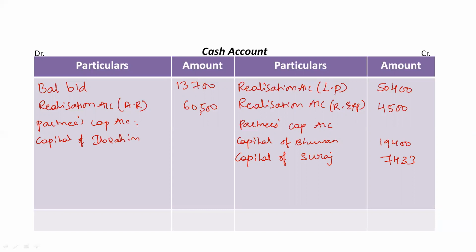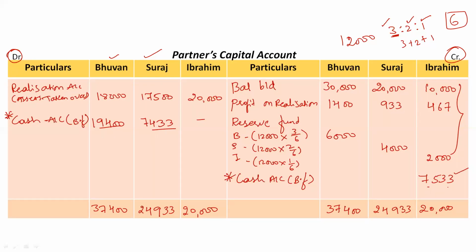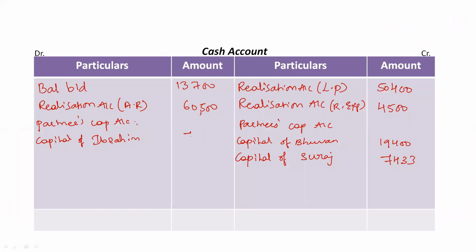Just take this balancing figure here, 7,533 rupees. Okay, so everything is done. We have taken all the cash entries from realization account and from the partners capital account. Even the opening balance of cash is taken.